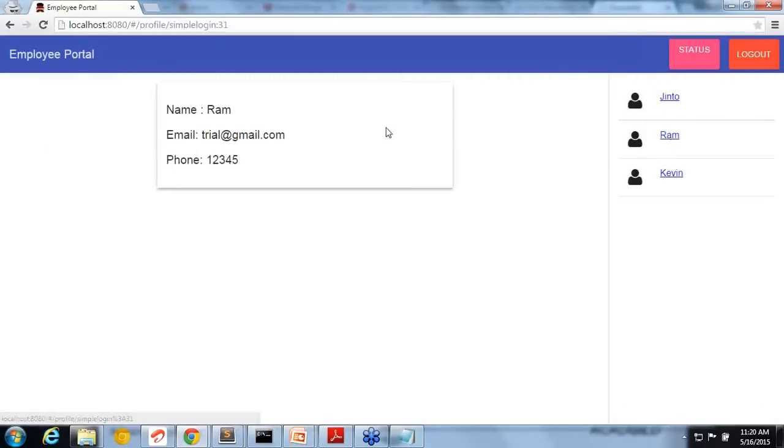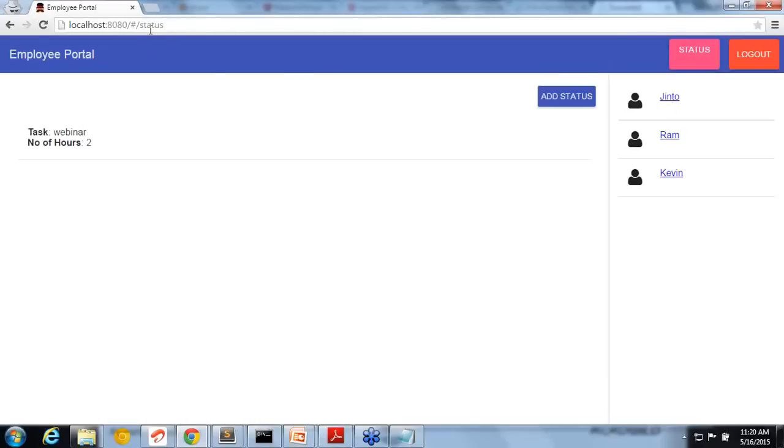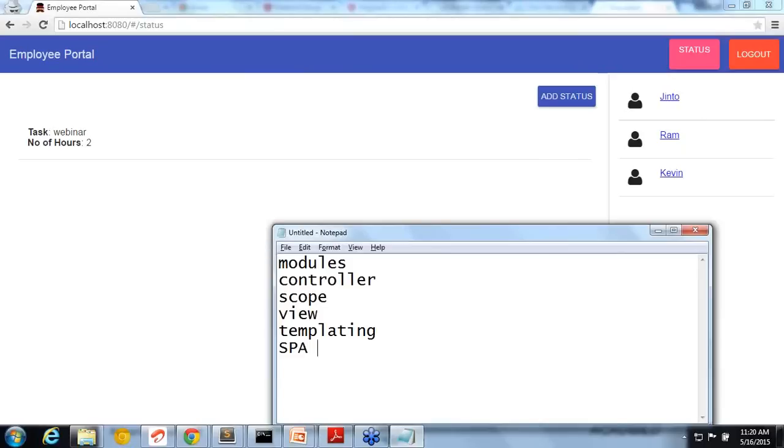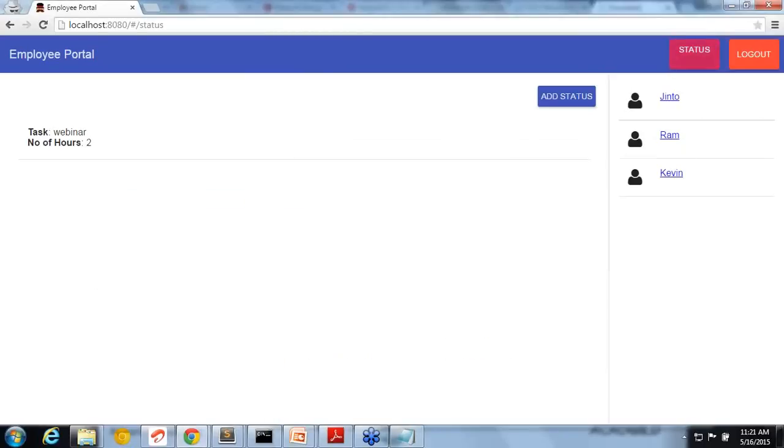And I can even see the details of other people. You can see other people's details. And if you notice the URL, the page is not refreshing. It's a single page application. You might have heard of single page application, or SPA. Basically, you are not refreshing the page. Everything is small sections. You can see this main outside section is not changing at all. Only this content area is being refreshed, or new items are being added to it. So the complete page reload is not there.